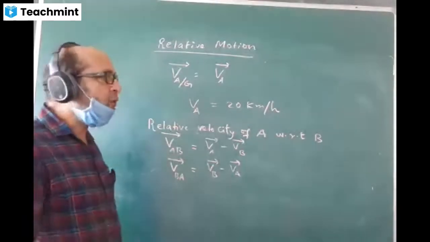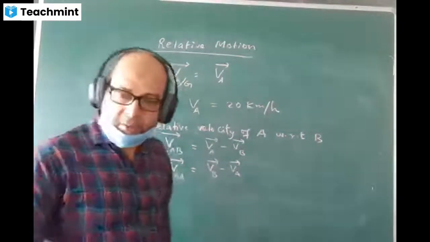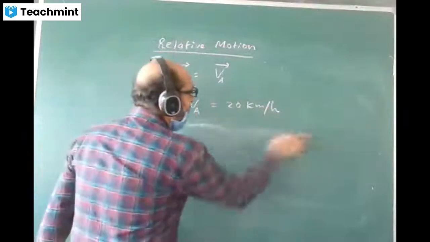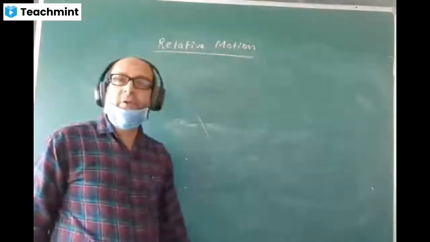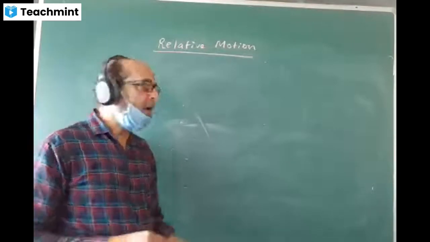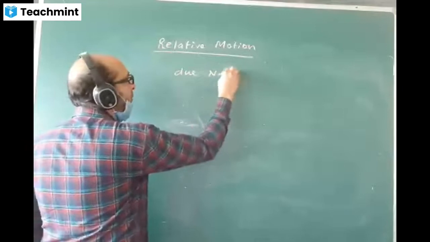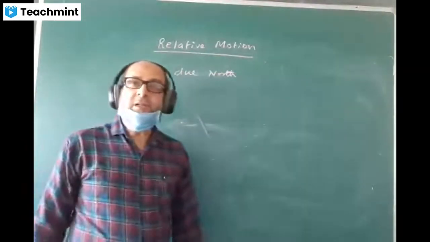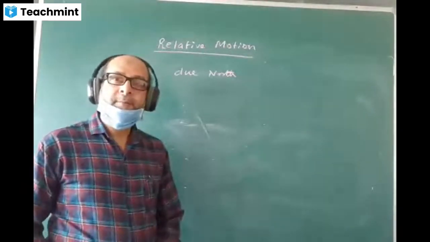Please write a question, from there you get a better idea. A car A moves due north with a speed 30 kilometers per hour.